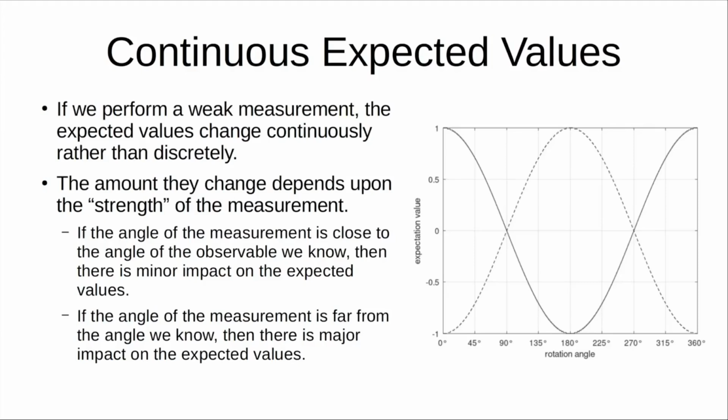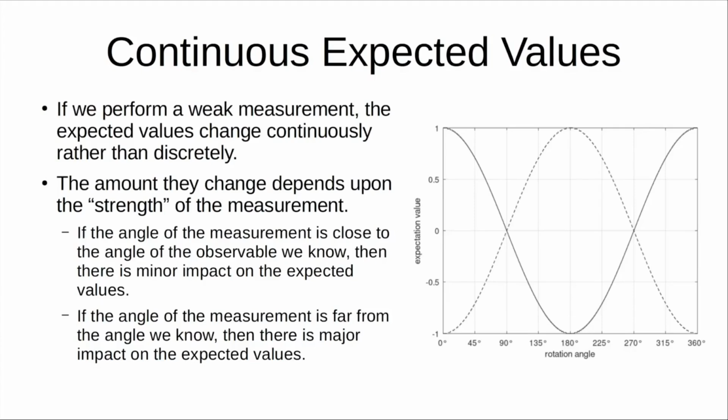First, look at the solid line, not the dotted line. If you look at the solid line, we know that the value of this observable is +1, and then we can imagine changing the angle of the measuring device, where 0 degrees means we haven't changed it at all, so we're measuring that same axis. If we measure the exact same axis we know, and we know it to be +1, then of course we're going to measure +1. But as we change the angle, the expected value changes continuously.